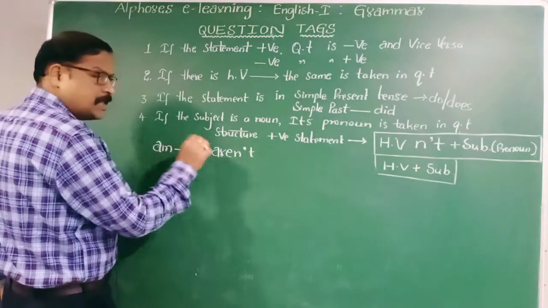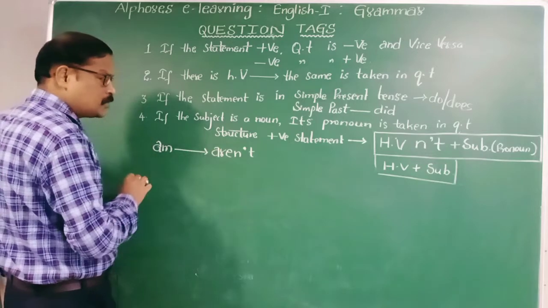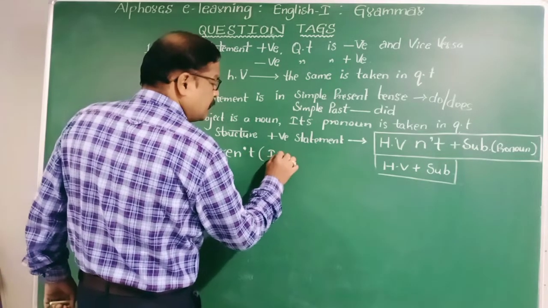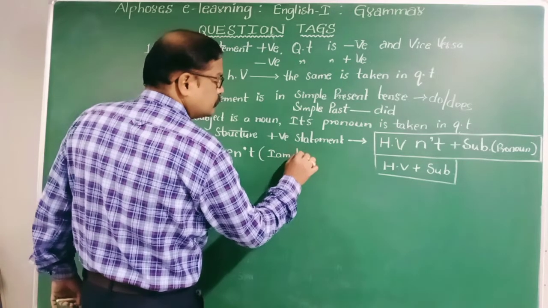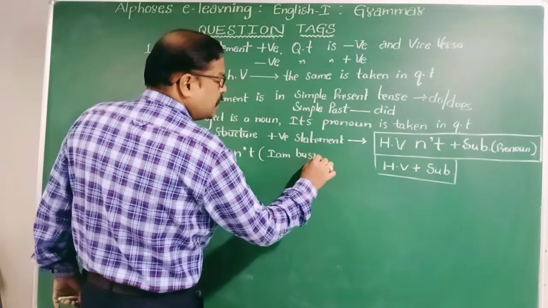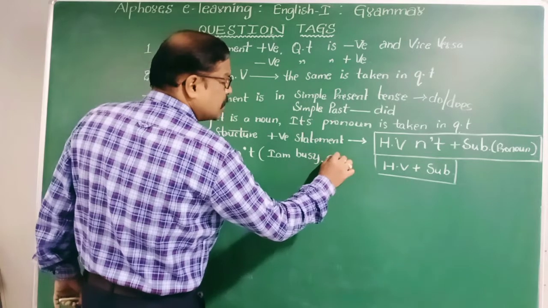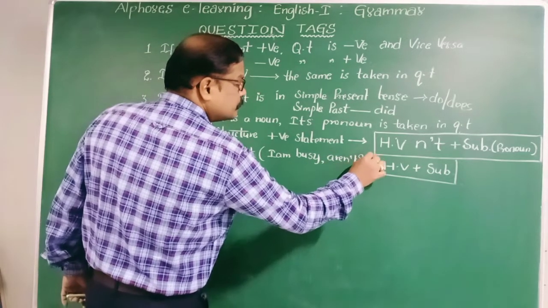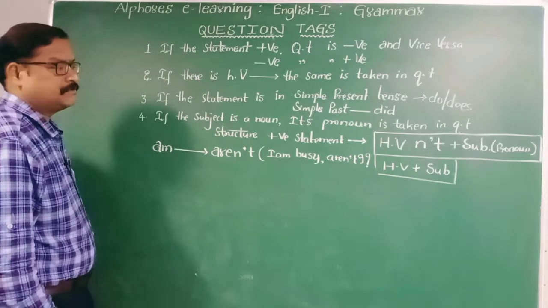Suppose I am busy. Its question tag is aren't I. Aren't I.